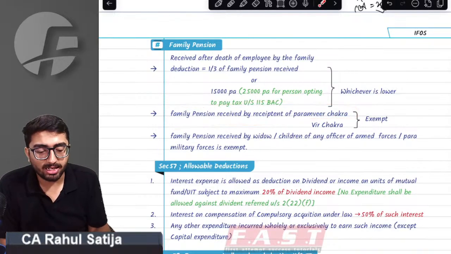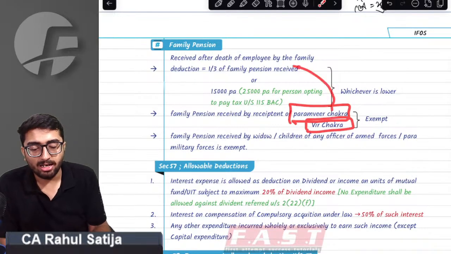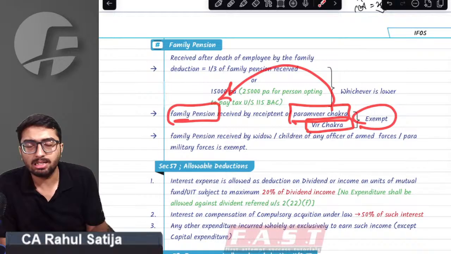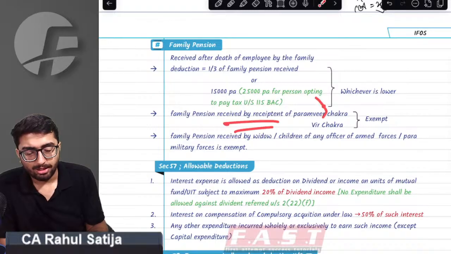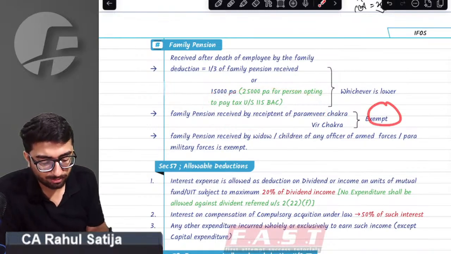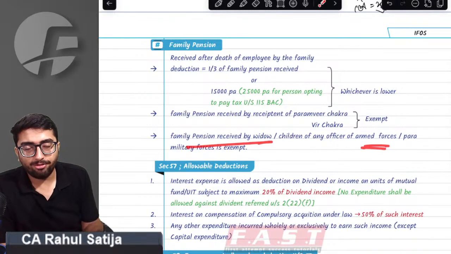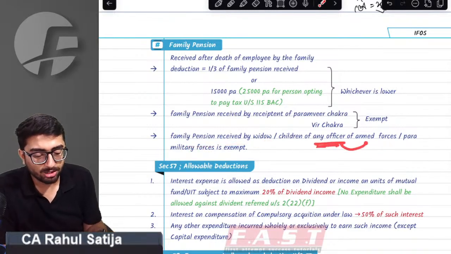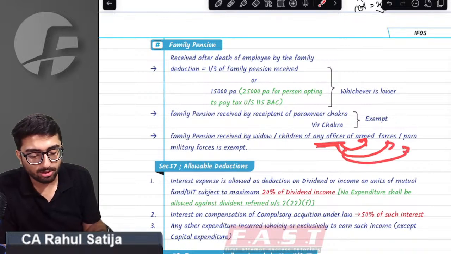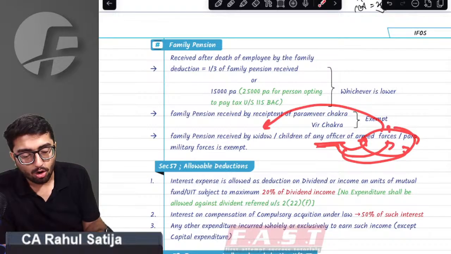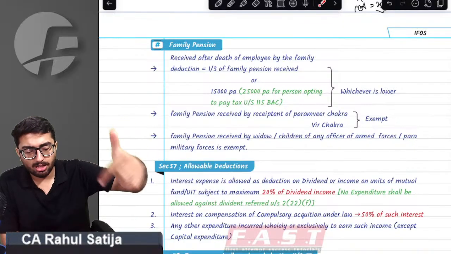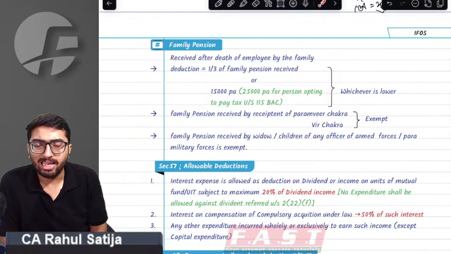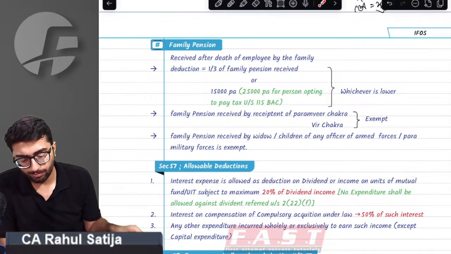Sir, if the recipient of the Paramveer Chakra or Veer Chakra, or their family members, receive any kind of family pension, then it is exempt. Sir, if any officer of the armed forces or paramilitary forces dies and his widow or children receive any family pension, then it shall be exempt.